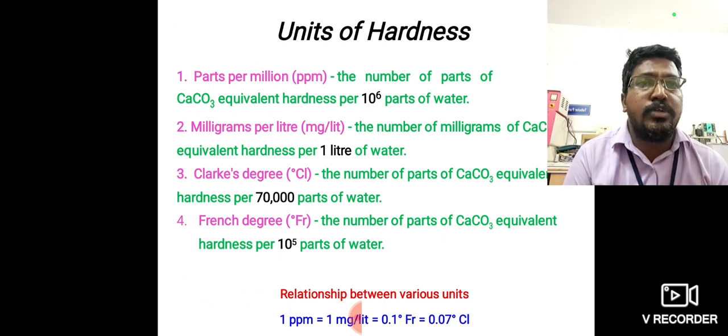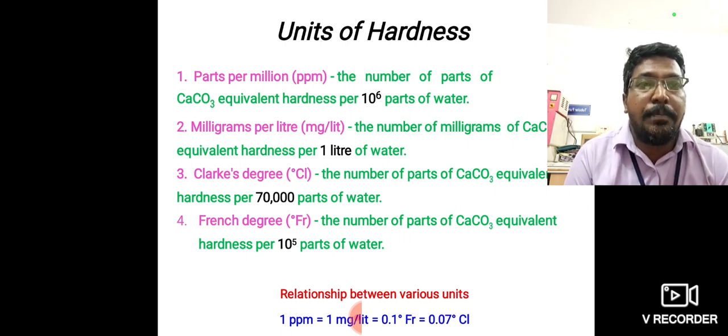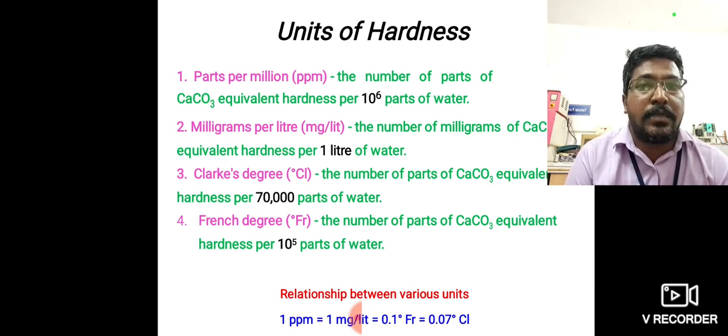Then, units of hardness. The first one is ppm, parts per million: the number of parts of calcium carbonate equivalent to 10 power 6 parts of water. The second one is milligram per liter, mg per liter: the number of milligrams of calcium carbonate equivalent to 1 liter of water.